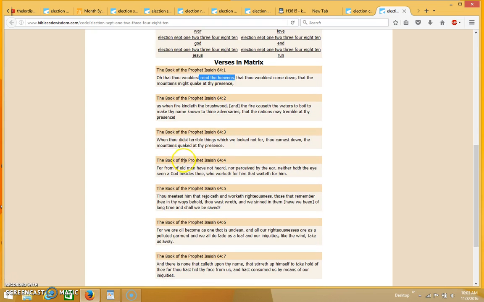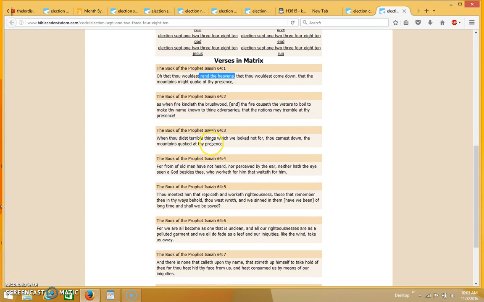at thy presence. When thou didst tremble, things which we looked not for, thou camest down, the mountains quaked at thy presence. For from of old men have not heard, nor perceived by ear, neither hath the eye seen a God besides thee, who worketh for him that waiteth for him.